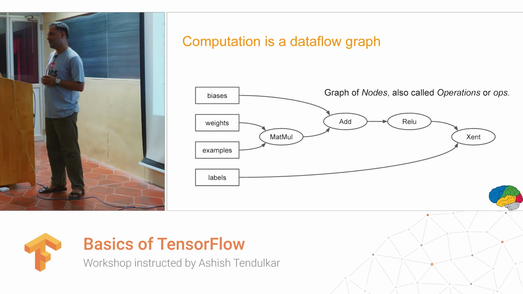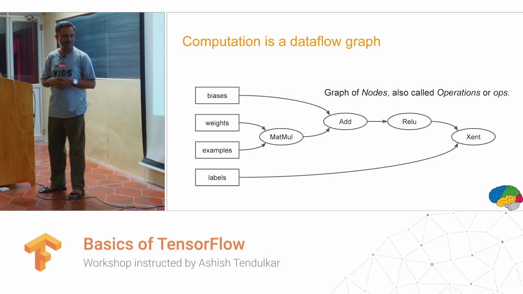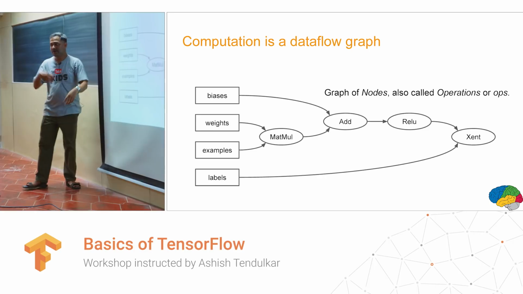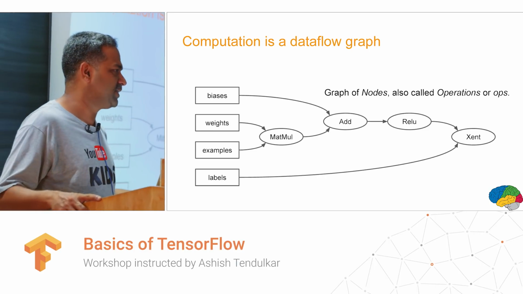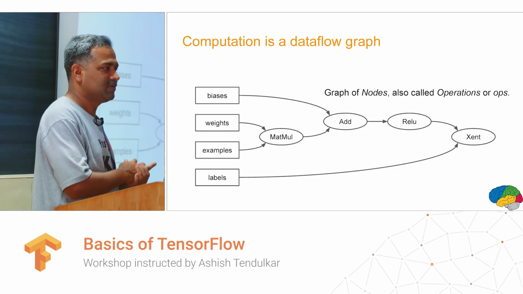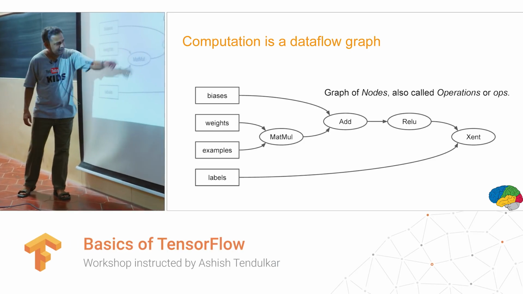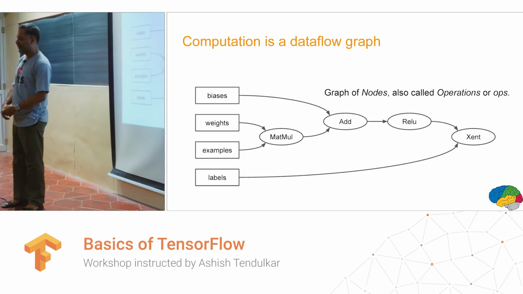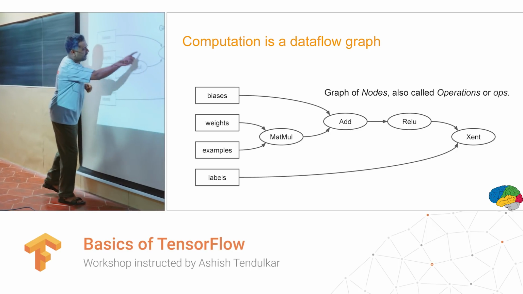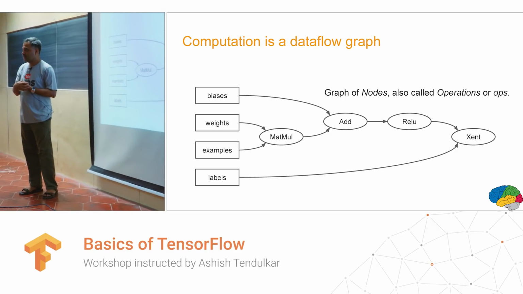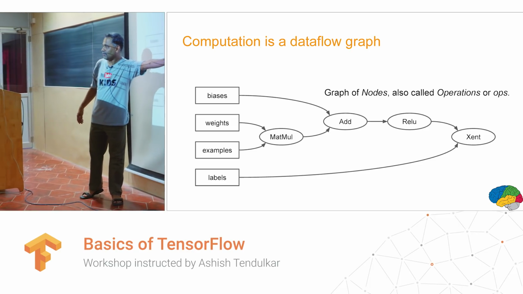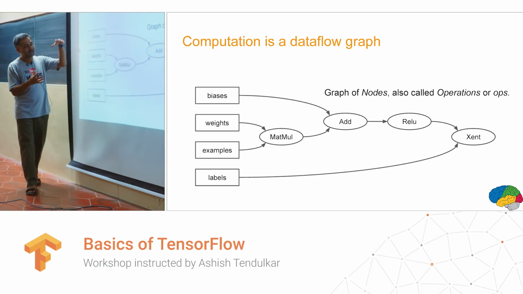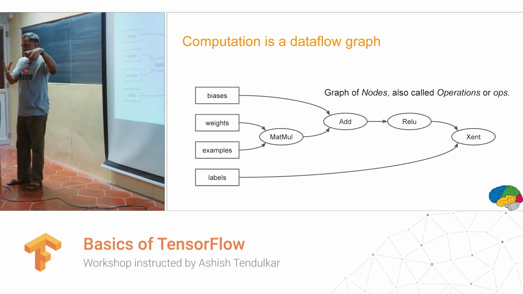Let's try to understand that. That will help you understand why TensorFlow first insists on laying out a data flow graph and then executing it. So what are the advantages that TensorFlow gets by doing this? Now you can see that I can perform this matrix multiplication operation in, let's say, a GPU. Let's say GPUs are good at matrix multiplication. I can take this piece of graph and schedule it on GPU. Then I can perform this addition on CPU. So it knows exactly the dependency between the operations, and it can decide which operations can be parallelized.